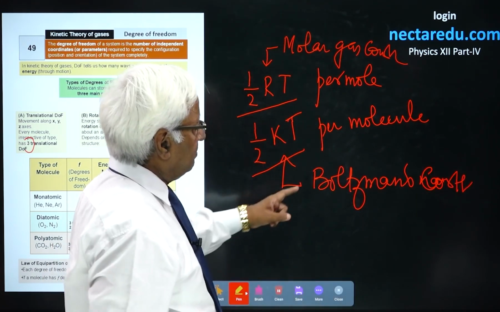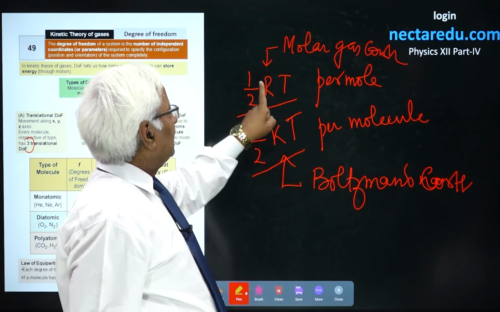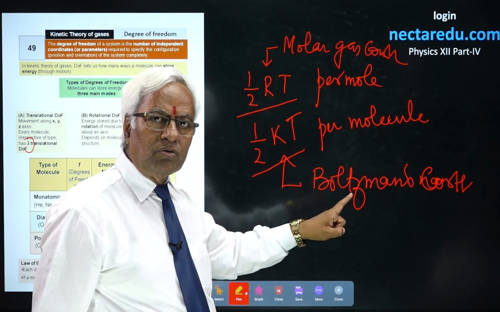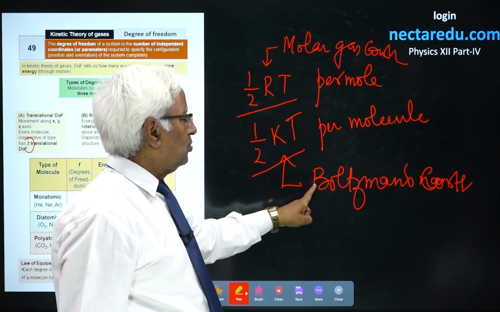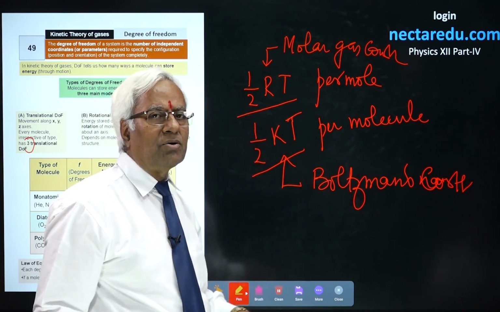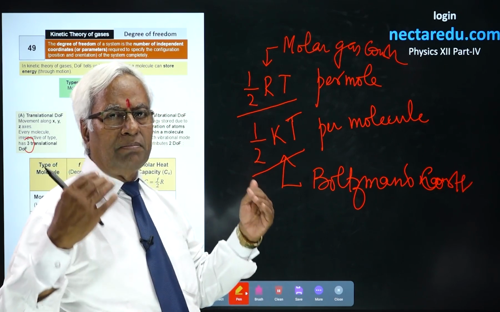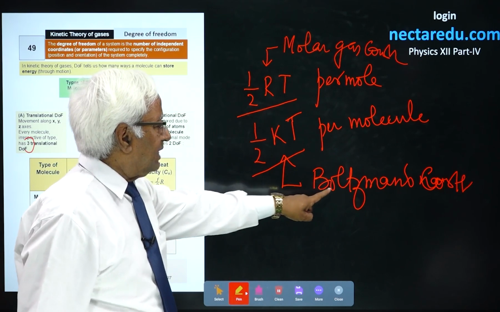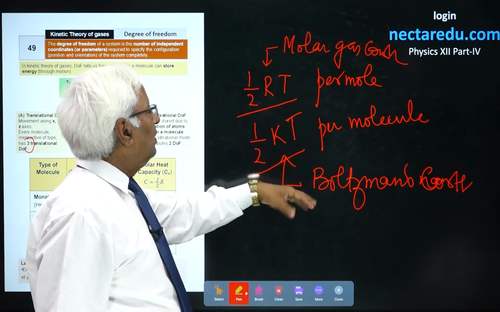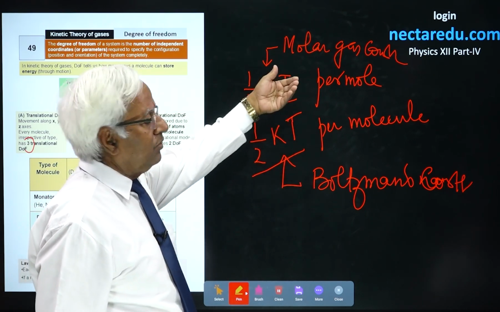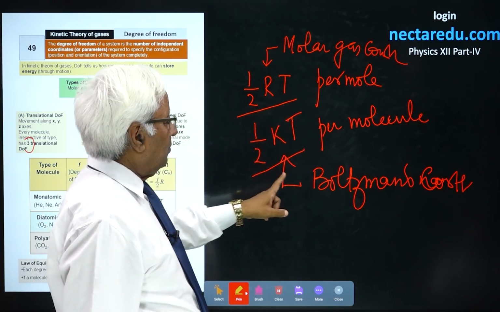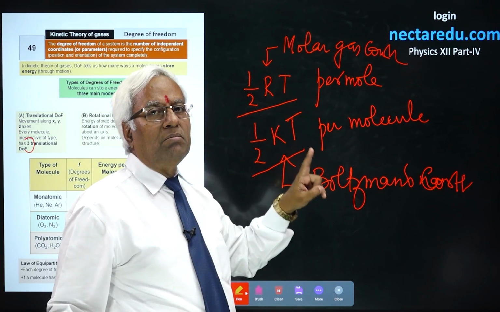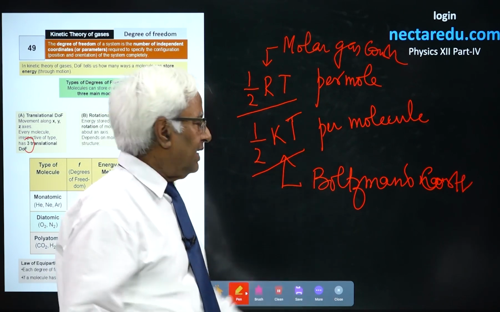But do remember this analogy: R to mole and k to molecule. That's why you could also say Boltzmann constant is nothing but the molecular gas constant. This is the gas constant for one molecule. This is the gas constant for 1 mole. So I hope you'll remember another name of Boltzmann constant. It is molecular gas constant.